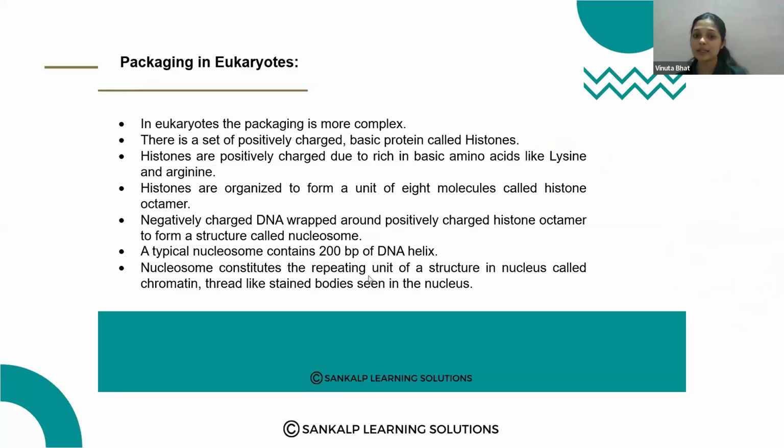Nucleosome constitutes the repeating unit of structure in the nucleus called chromatin, the thread-like stained body seen in the nucleus. Just imagine this is the nucleosome. These are the nucleosomes. Just imagine this is the DNA. So here the DNA helix is formed like this, and again around this protein, again around this. Like this, the DNA is wrapped around the histone proteins, and totally it is called chromatin. This thread-like structure is called chromatin together.